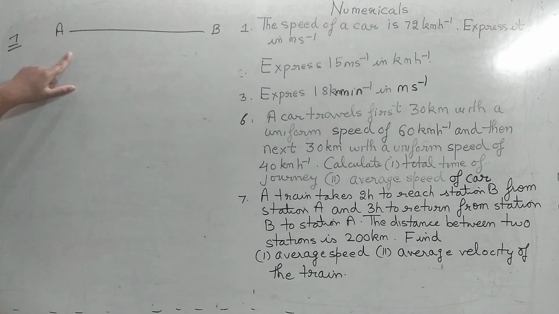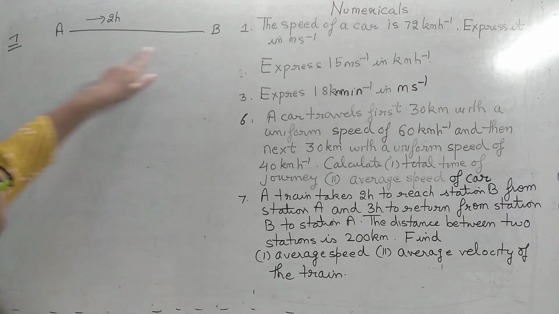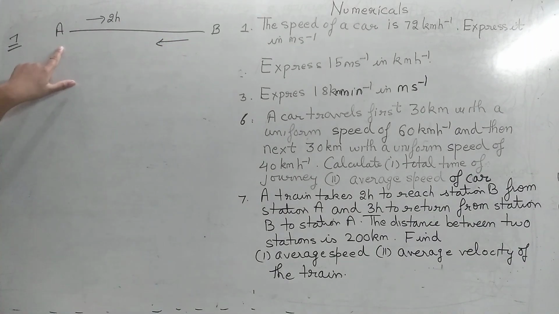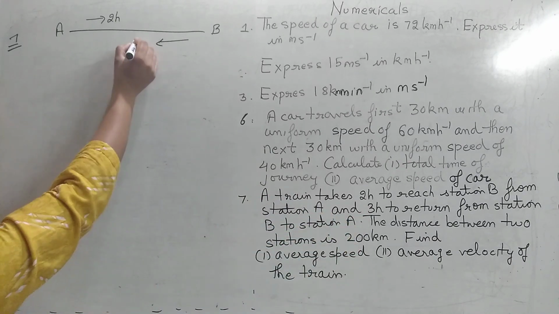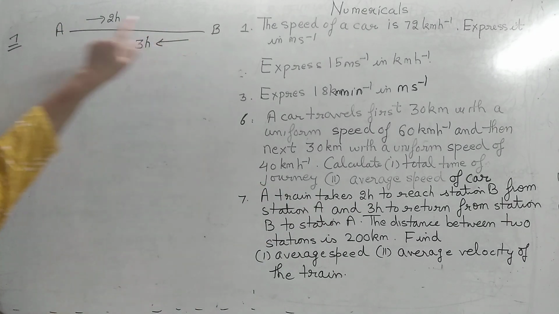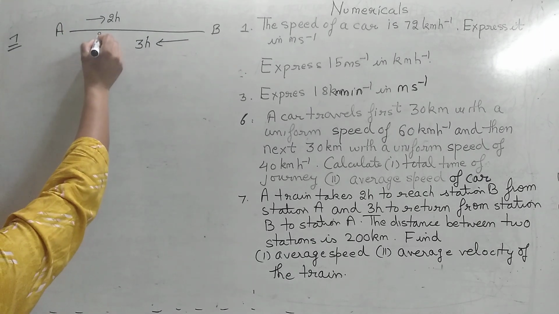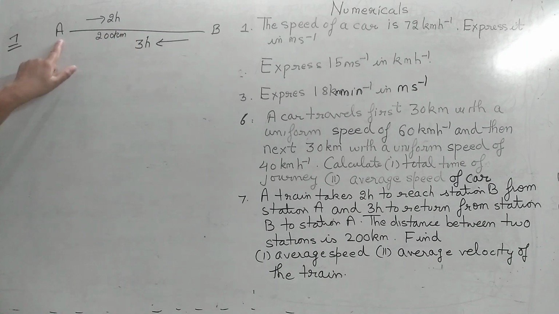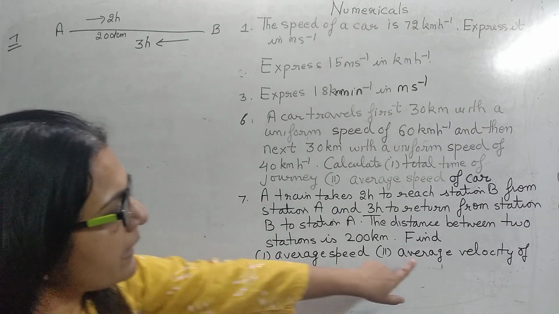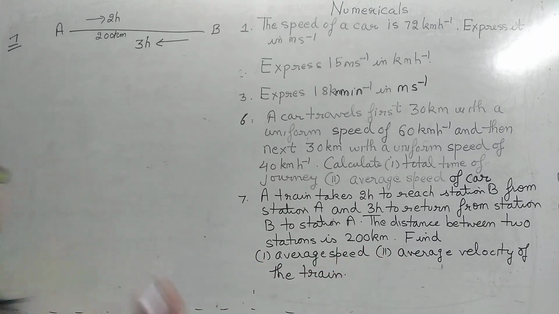First of all, the train moves from station A to station B, and how much time it takes? 2 hours. Then it returns back from station B to station A, and how much time it takes? 3 hours. So पहले हमें सिर्फ टाइम बताया है. Time to move from A to B is 2 hours, and time to move from B to A is how much? 3 hours. Next, we are given that the distance between A and B is 200 kilometer. You have to find the average speed and average velocity. Now, average speed and velocity are not the same things, they are different things.